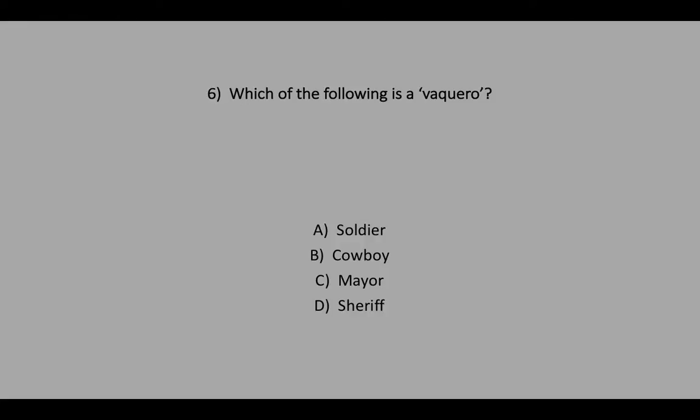Number 6. Which of the following is a vaquero? A. Soldier. B. Cowboy. C. Mayor. D. Sheriff.